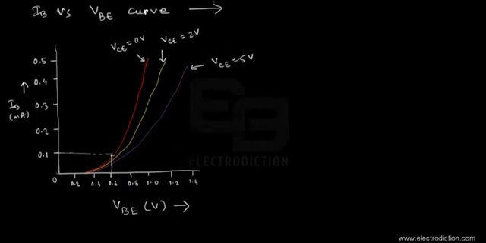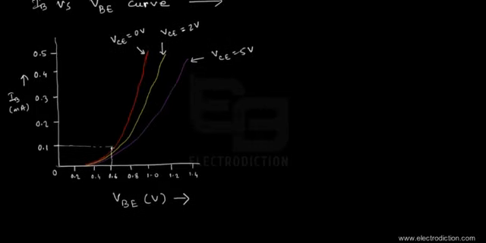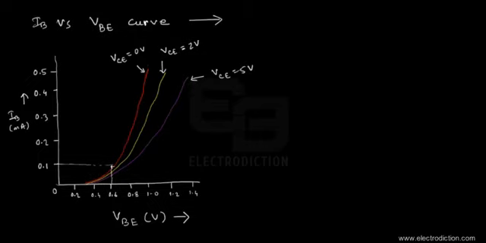So the voltage coming from the voltage source V2, if we increase that to about, let's say, 2 volts, or rather previously if we just keep it at 0 volts, this is the variation represented by the red curve over here. But when we increase the voltage on V2, then as VCE increases, we can see that the curve slants more towards the right.